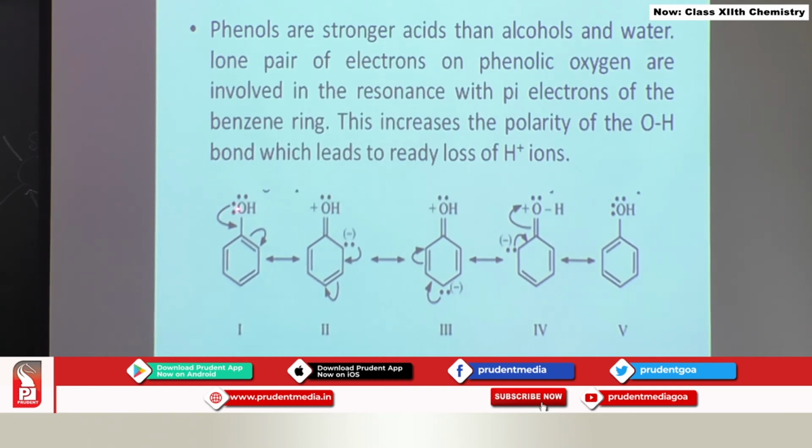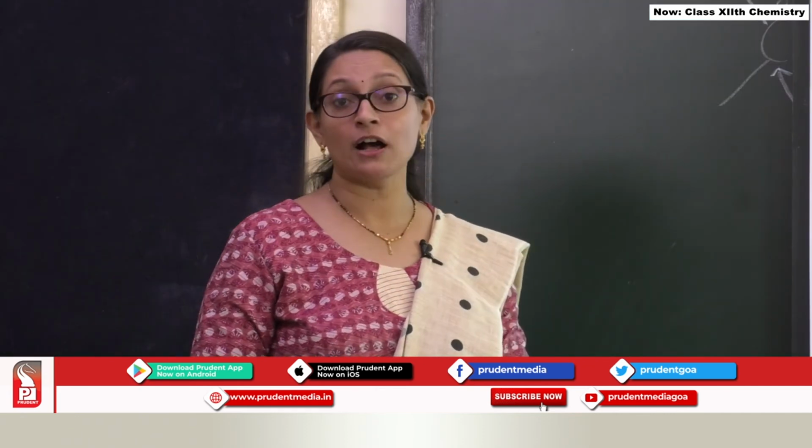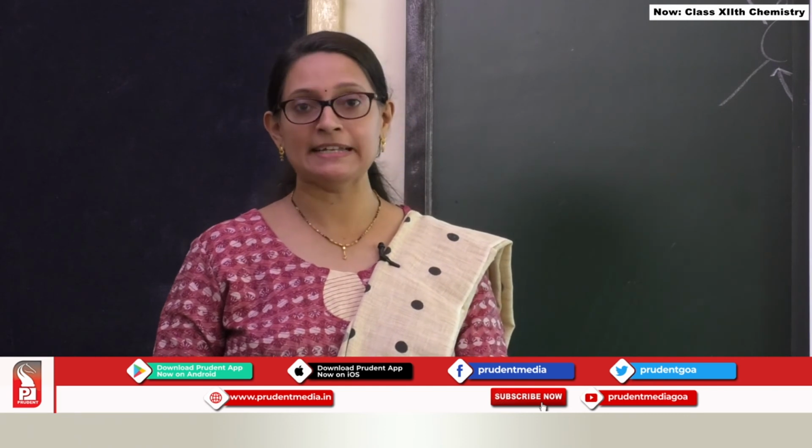Look at the first structure, the electron cloud is involved in resonance with the benzene ring. As a result, this oxygen gets positive charge. See, in structure 2, 3 and 4, oxygen is positively charged, and oxygen, since it is a highly electronegative atom, cannot withstand this positive charge for a long time. Therefore, this OH bond polarity increases. H plus ion is lost easily in order to destroy this positive charge on oxygen. As a result, phenols are known to lose protons easily.